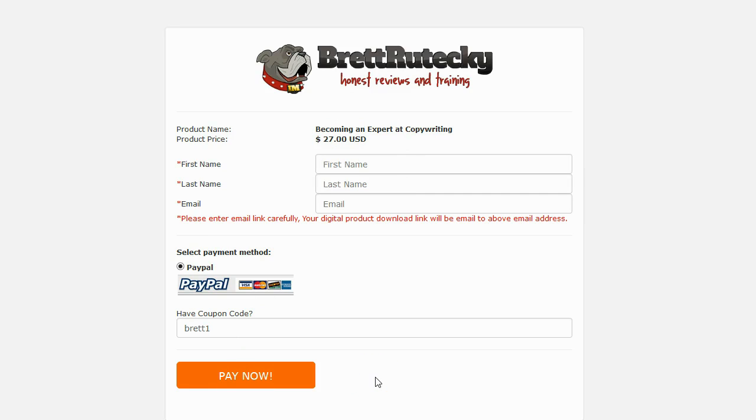When people click the Pay Now button, that is a mental commitment. In their minds, generally, they have committed now to making the purchase. And people need to see the actual price before they click Pay Now. There really should be a button here that says Apply Coupon, and then it changes the price that's displayed in here. I think this is a big oversight on their part that they don't have that at all.